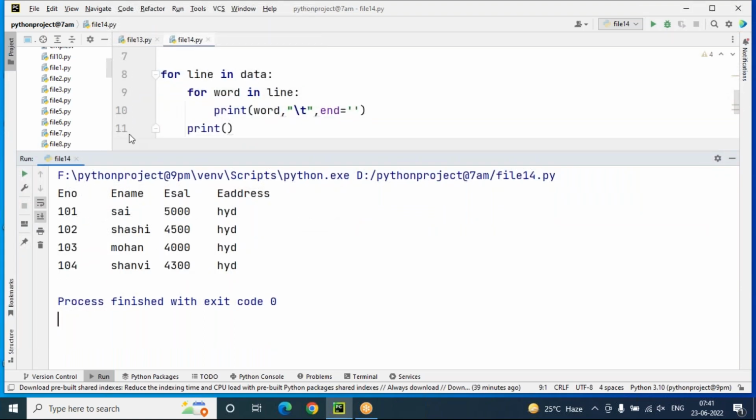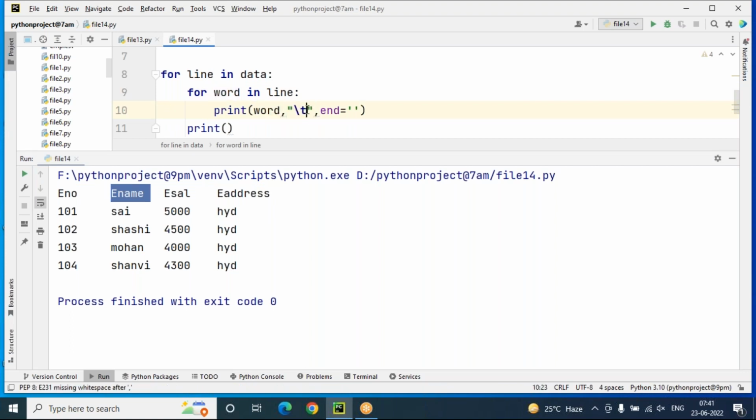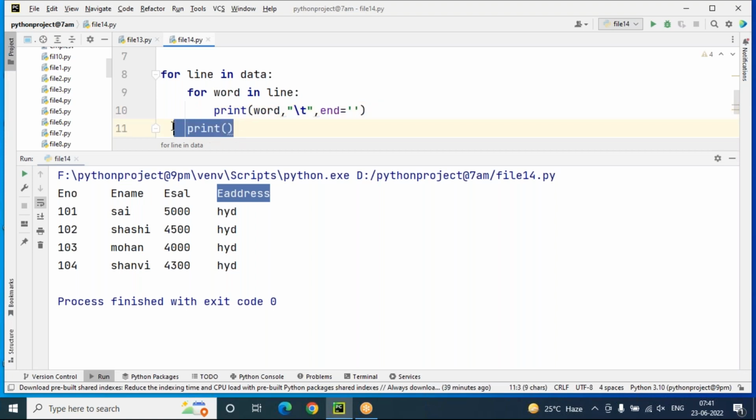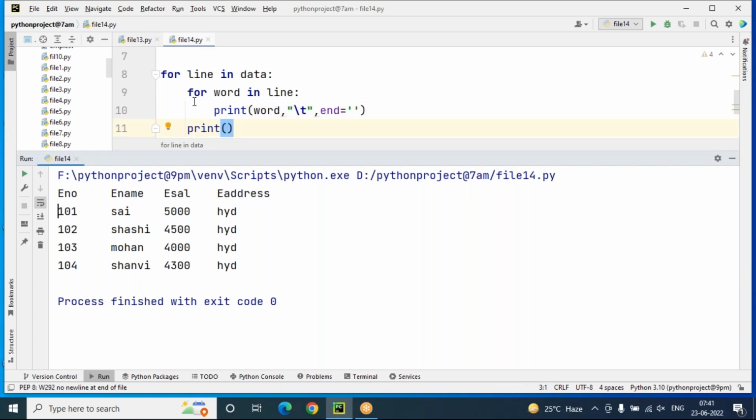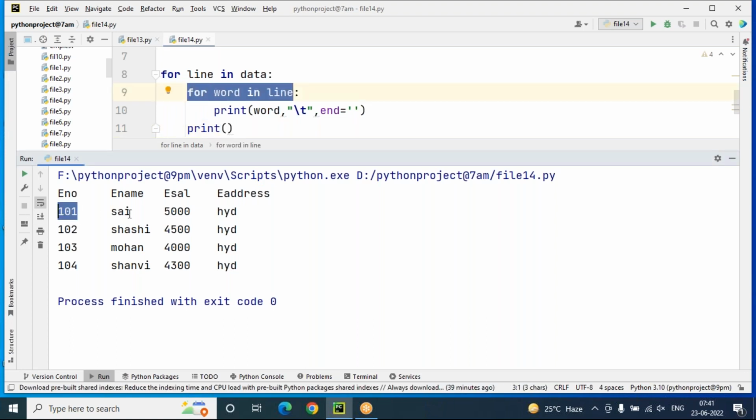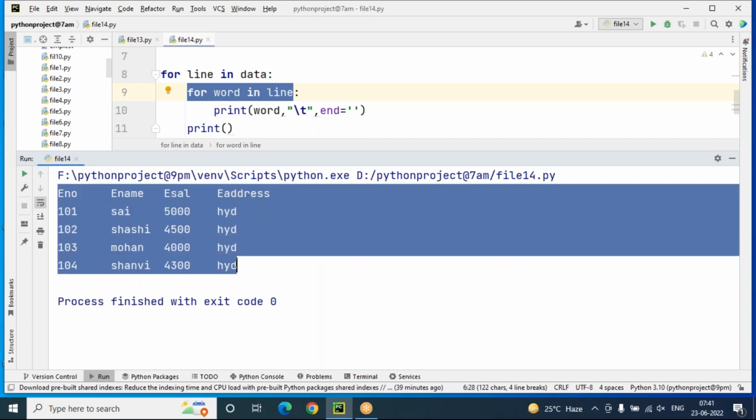For line in data means each and every line separately. And in that line, I am printing word in line. Word means this one word. And between every word, I'm giving one tab space. Backslash t is the escape sequence of tab space. And after completion of the inner loop, meaning this word, this word, this word, this word printed, next I have to go to the next line. That's why after the inner loop I use the empty print. Immediately it will jump into the next line. Again, the next line's words will be printed, 101 Sai. This is all. So we are extracting CSV data and printing it clearly in which format?